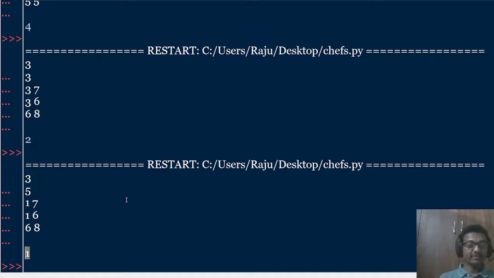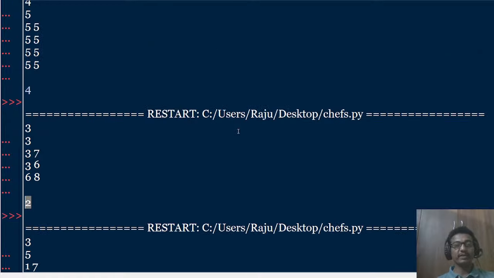Once you get the correct answer for all public test cases, then you should submit your code. Until then, you should not submit. There are two options, run and submit. Run is to check whether your code satisfies all the public test cases or not. If everything is okay with the public test cases, that means your code is fine, and then you should click the submit button. When you submit, it shows out of 12 test cases how many have passed. If all 12 have passed, it shows accepted, meaning your code is accepted, and then you can go to the next problem.